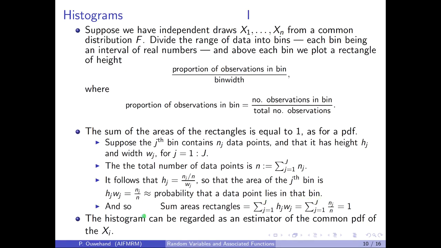In that case, the sum of the areas of the rectangles is just the sum of the products hj wj, which is just the sum of nj over n. And since the sum of the nj's is equal to n, the sum of nj over n is equal to 1. A histogram can therefore be regarded as an estimator of the common probability density function of the data points xi.